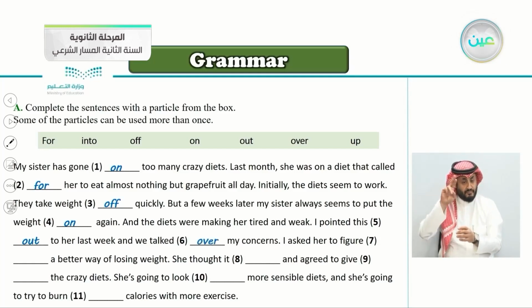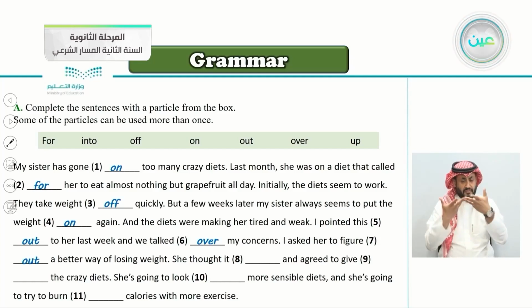Very good. We talked over my concerns. I asked her to figure blank a better way of losing weight. To figure off or to figure out? Yes, very good. Of course, it's to figure out, to know, to figure out a better way of losing weight.